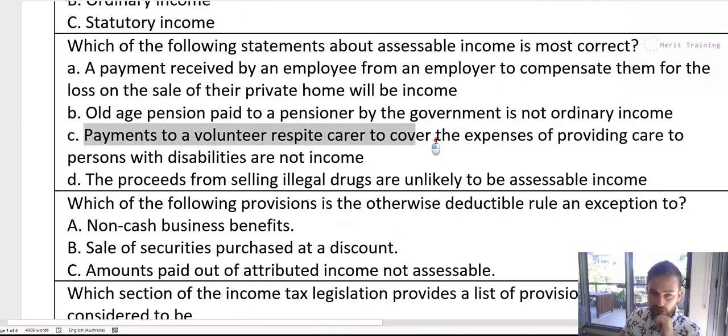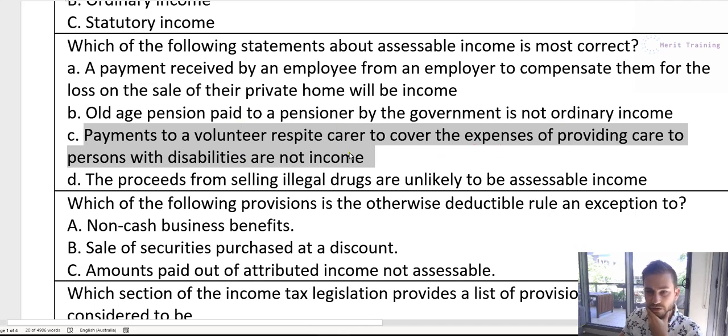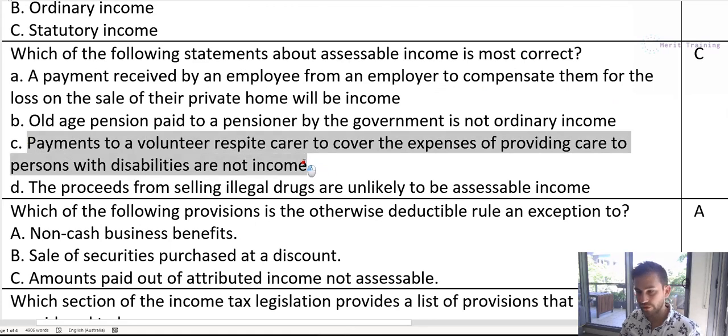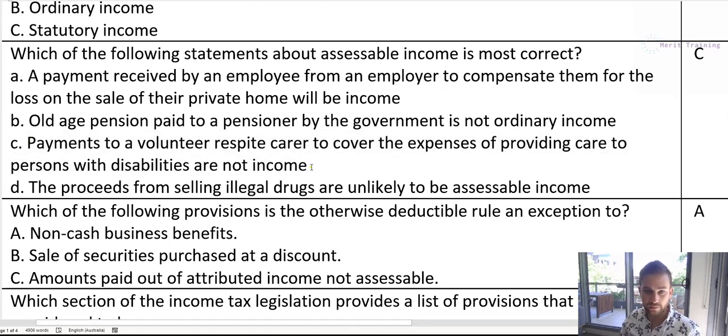Alright, next one is C, payments to a volunteer, respite carer to cover the expenses of providing care to persons with disabilities are not income. So for this one, this is one you just have to remember because it's very specific and relates to a specific ruling. If we go to our notes, I've just added in a comment here. Tax ruling 2004/75, which is basically when the ATO or another organization, where there's a bit of ambiguity, will put out a specific ruling where people can refer to it and say, okay, that's the interpretation. We can apply that interpretation.